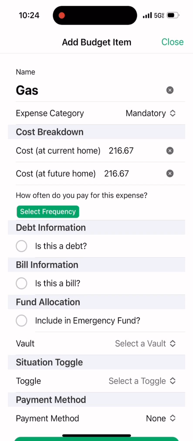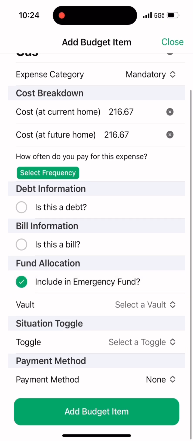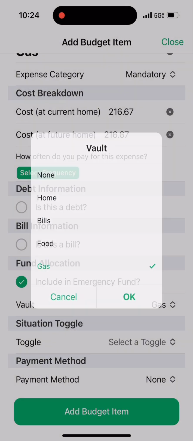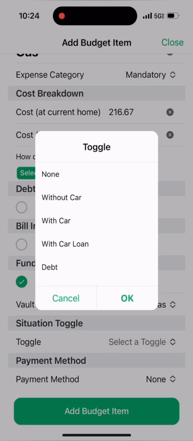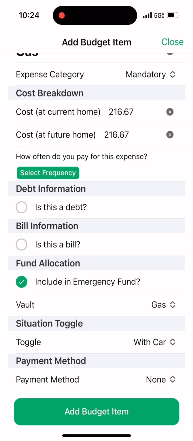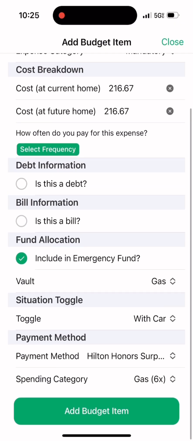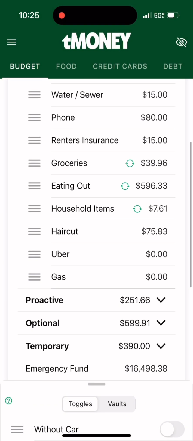Cool, that's going to come out to about 216 bucks a month. Let's go ahead and include this in our emergency fund, assign a vault to it. Now here we're going to go ahead and assign a situation toggle. So now we're going to assign that toggle we just created, the with car toggle. Then the payment method, and so on. Now we're going to go ahead and save it. All right, let's check it out.